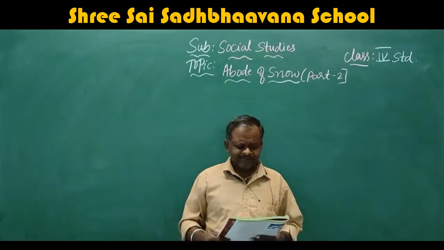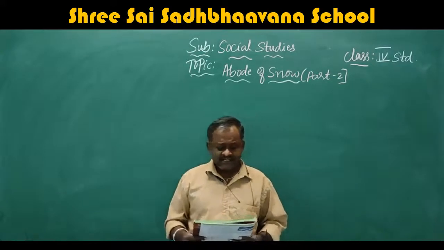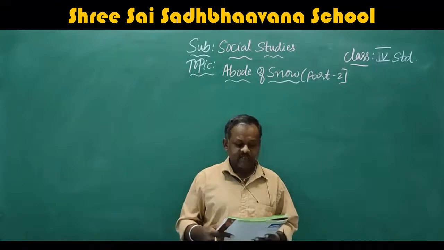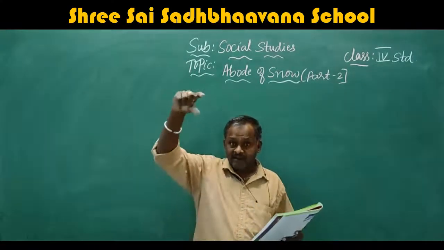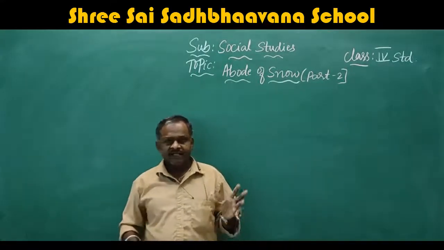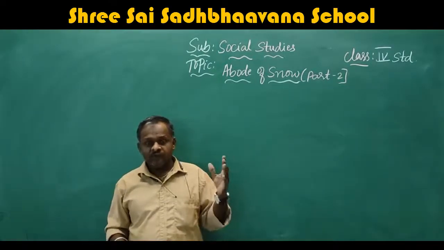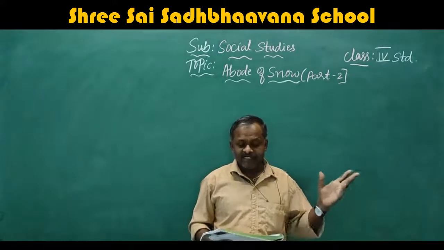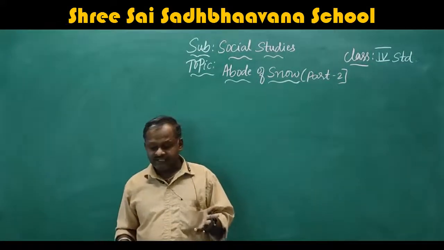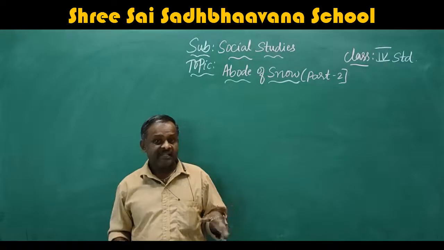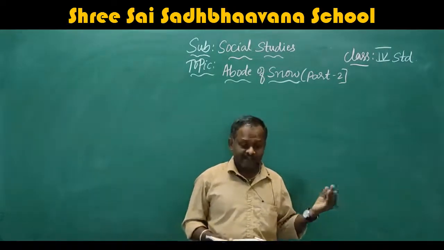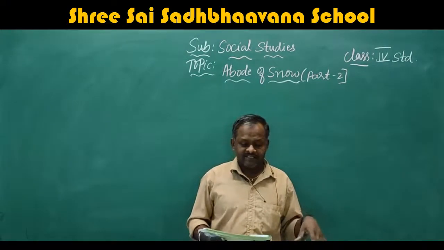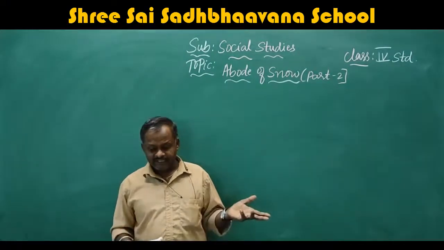Next, the glaciers. In the greater Himalayas, glaciers are formed, that is the flowing of snow. Due to the sun's heat, the ice melts and moves down the slopes of the mountains as rivers. Gangotri and Yamunotri are two important glaciers that start from the Himalayas.